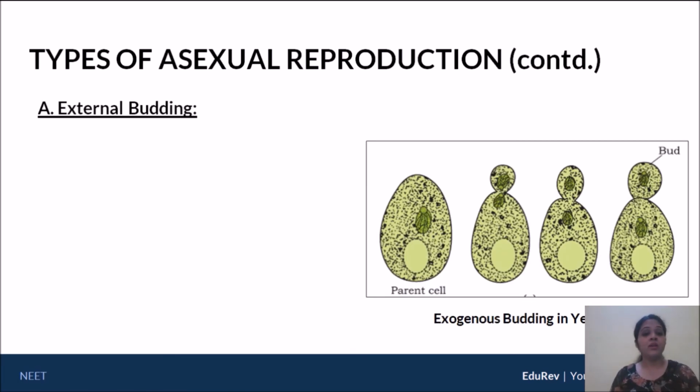Okay, now external budding. If you look very closely at the figure here, this is your parent cell. From the parent cell you have a small bud being extruded outward. A little bit of cytoplasm moves into the bud, and then you can see that the bud has closed. So very clearly, now this parent cell divides to give you the first daughter cell, and this is the next daughter cell. So the new bud formed is definitely going to be smaller than the original parent, and the two cells are in no way similar in terms of quantity of cytoplasm. In terms of quantity and quality of genetic material, they have to be the same. But in terms of cytoplasm, the bud will be lesser.